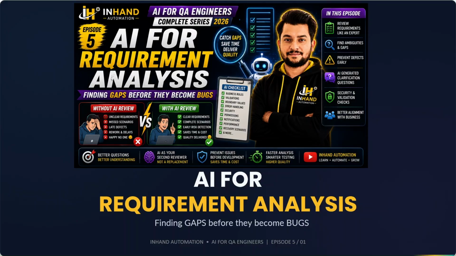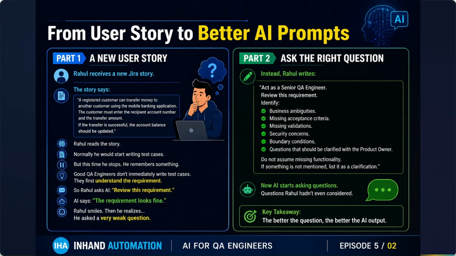After getting the response and being satisfied with it, Rahul later started thinking. He asked himself, why am I using AI only after I receive the requirement? Once the requirement is received, why are we thinking about using the AI? What if AI could help me understand the requirement before I even start writing the test cases? And that's exactly what today's topic is about. Today we are going to see how AI can become your requirement review partner. So let's start today's topic with this.